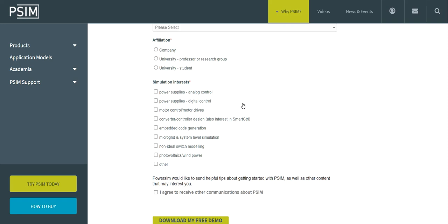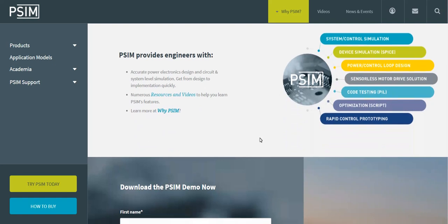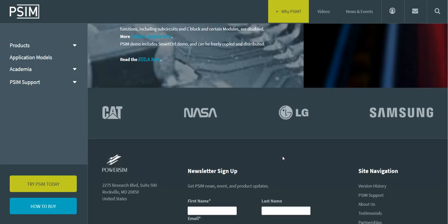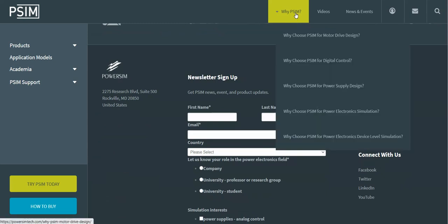So many electrical circuits can be built here too. There are also embedded systems, microgrids, system-level simulations, photovoltaic, wind power, and others. You can visit the PSIM website and do so many power electronics based projects. You can make projects easily here.